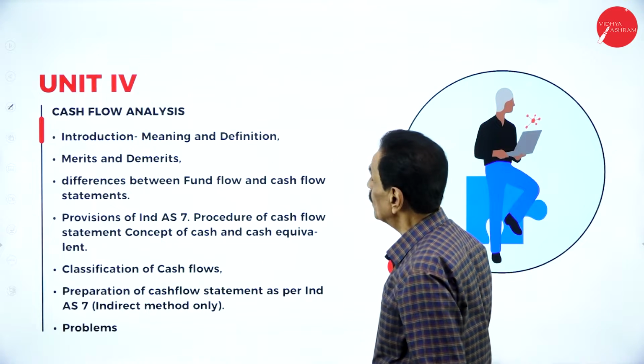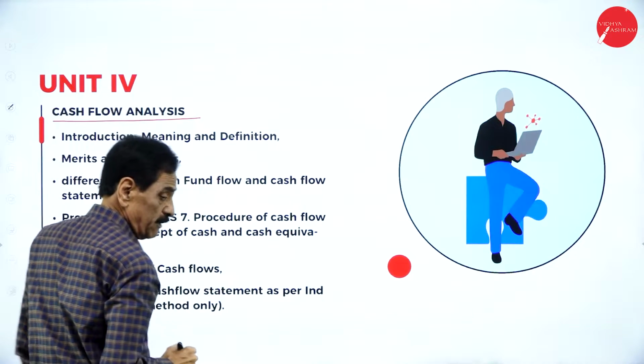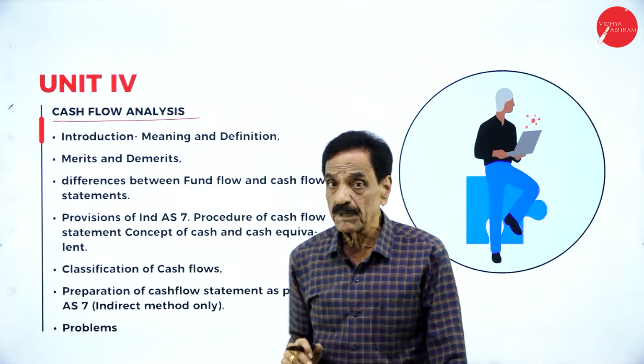Come to unit 4, cash flow analysis. Only the indirect method we are going to study; the direct method has been removed.